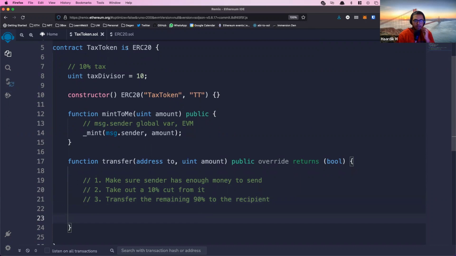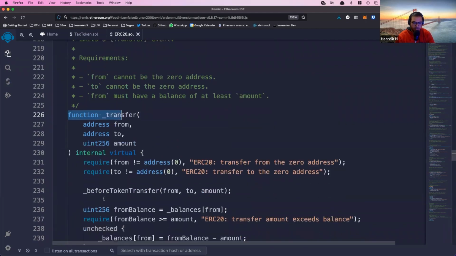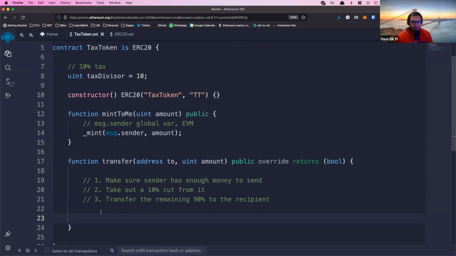And then the transfer function also needs to emit an event. We don't need to go into details of what that is, but we need this line. It's for indexing purposes, but events are something we're not going to get into today. You can learn more about it. It's irrelevant for today's tutorial. But at the end, I'm just going to make a note that even though it's not important, we need to emit the Transfer event to let people know that a transfer occurred.